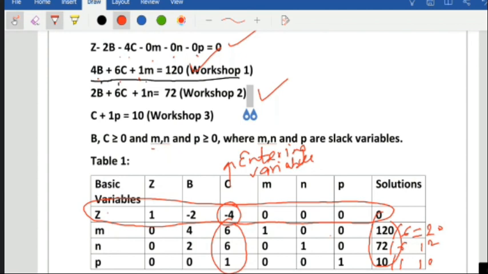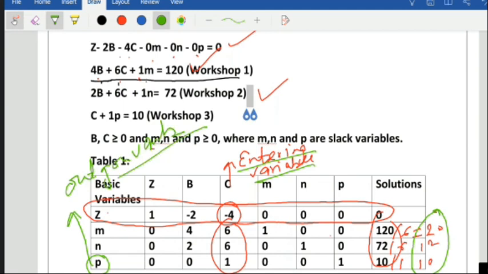Out of these values, the least positive one will leave. So P is the outgoing variable. That means C will enter and P will go out.